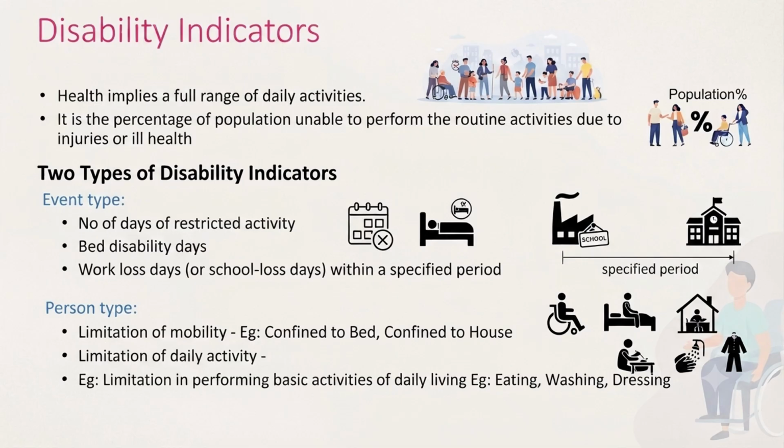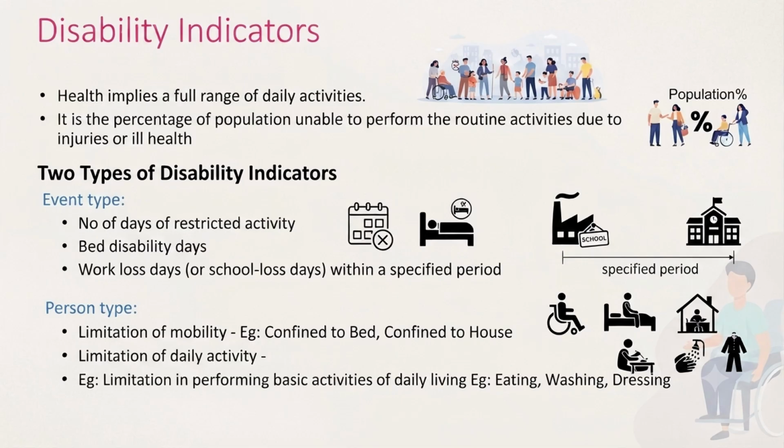The second type is person type disability. Because of that event, the person is not able to perform certain types of activities, so that is person type. And this person type has two subtypes: limitation of mobility and limitation of daily activity. Mobility means the person can move here and there freely, but with limitation of mobility the person is either confined to bed or confined to the house. They are not going outside for work or for studying or whatever it is. So the person has a limitation of mobility.